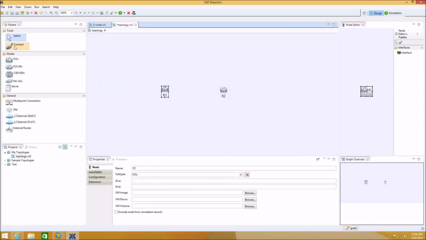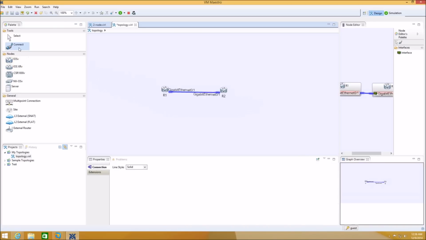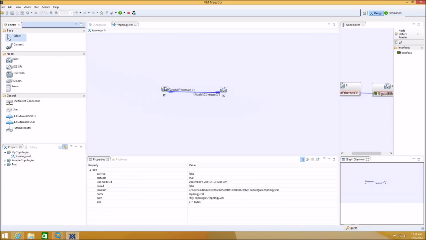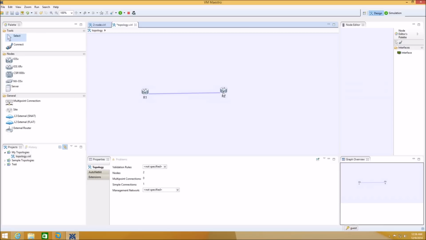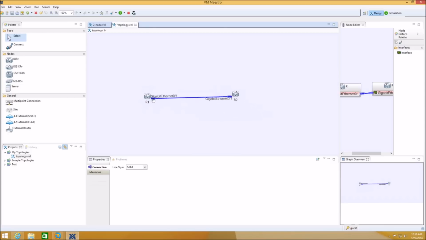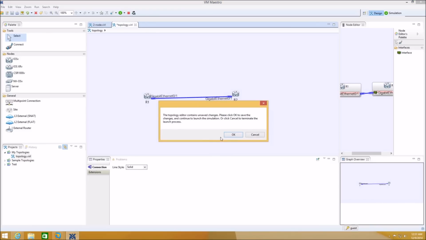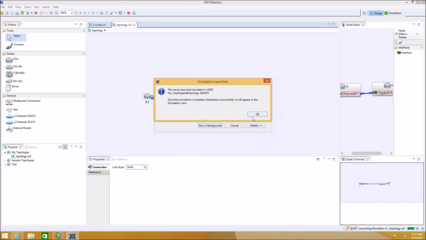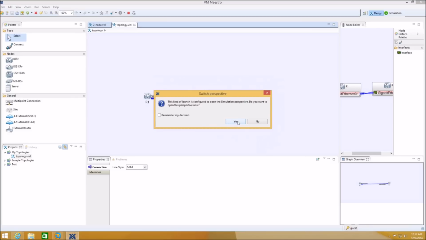So here I'm just going to drag and drop two routers and connect them, and I'm going to just check ICMP connectivity between them. Obviously you're going to set up more complicated topologies than this, and this is just to verify the data plane connectivity and that the simulation is working.